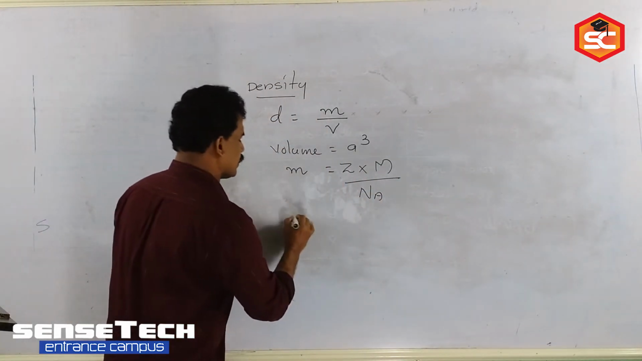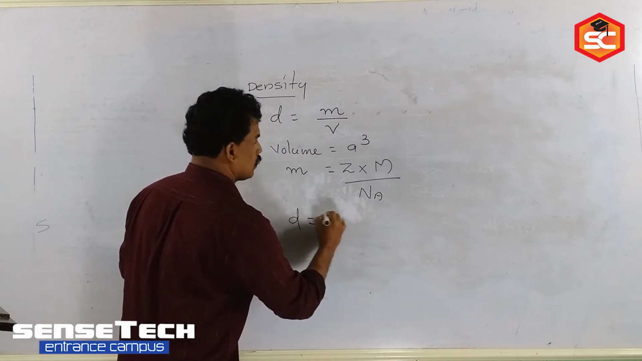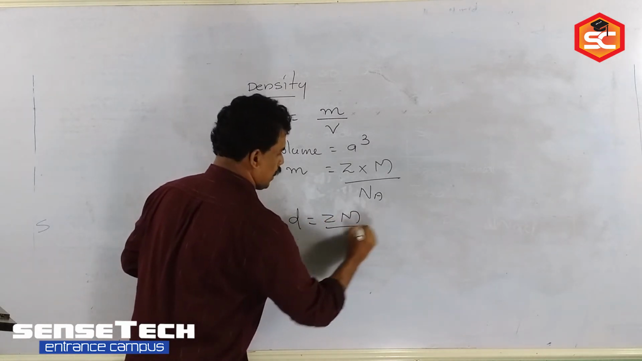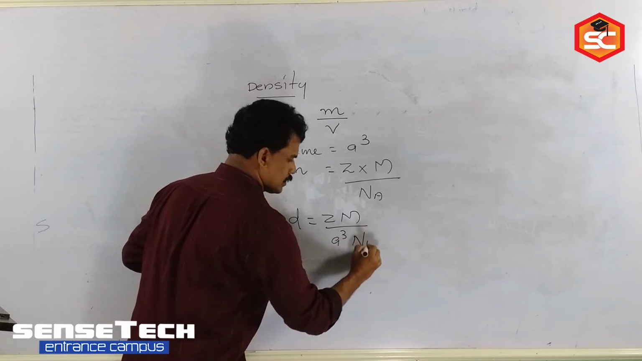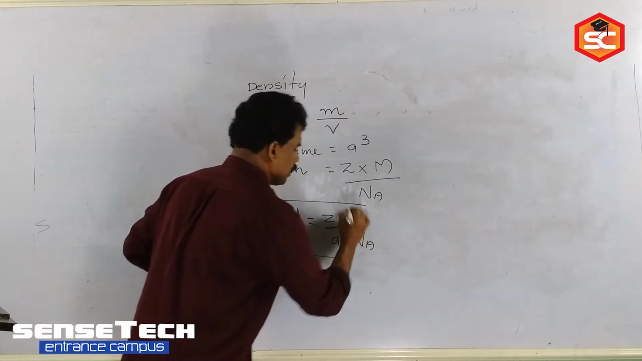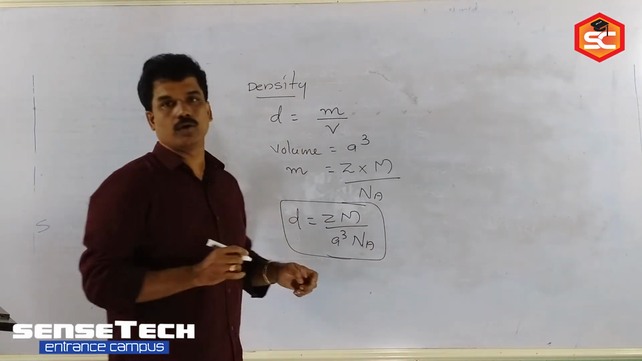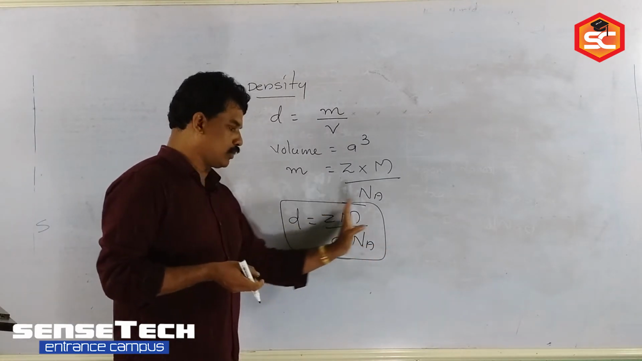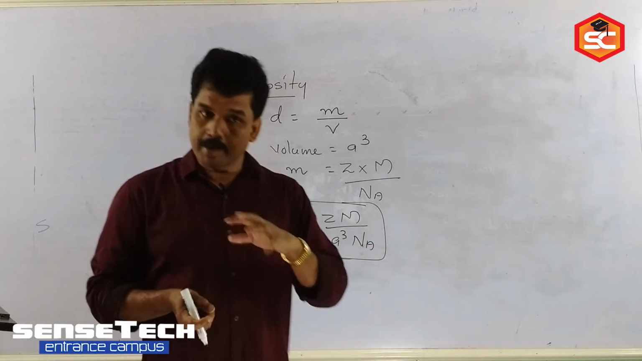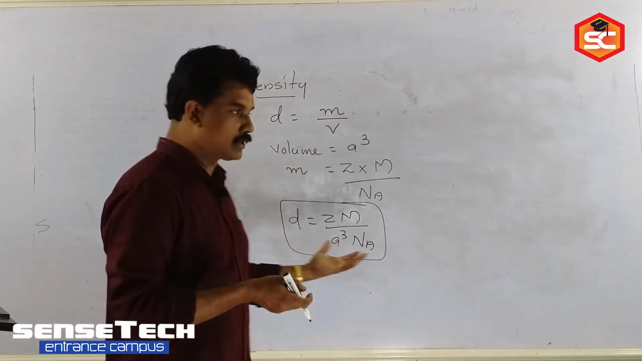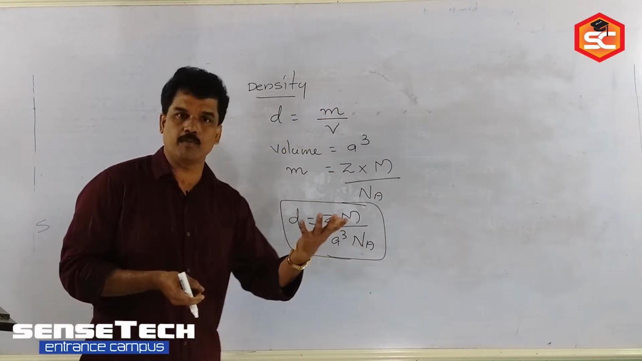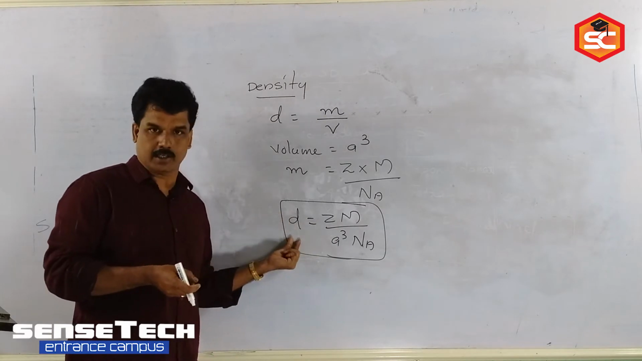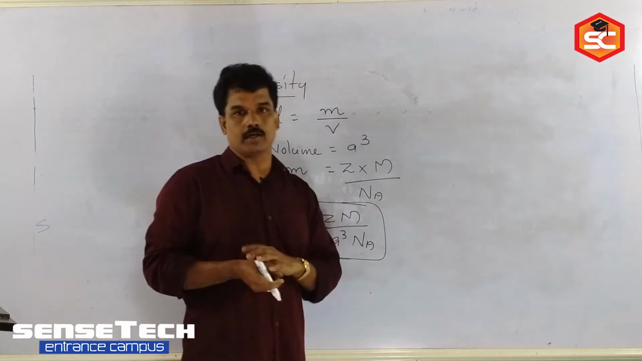So, we are substituting in the density formula: D is equal to Zm by a cube into Na. It is a common equation you all studied, and in the examination also I think you get problems based on this equation. Density is equal to Zm by a cube into Na. But here you have to practice a number of questions, because based on this formula you will get questions for the calculation of density or what type of crystalline solid.